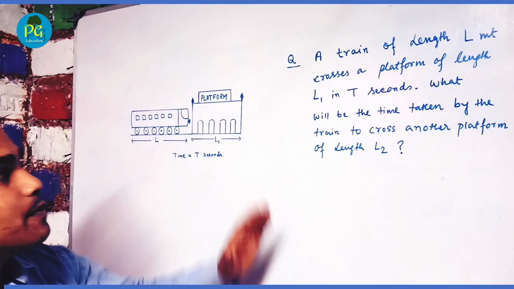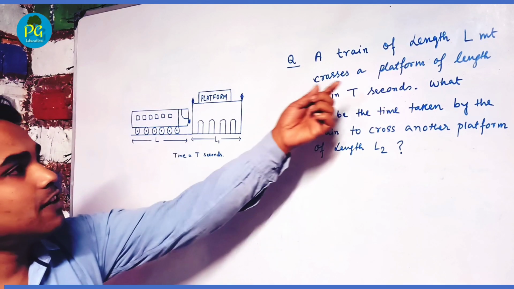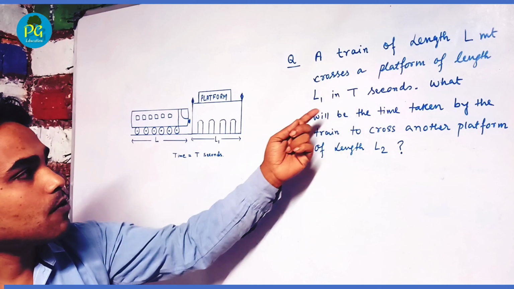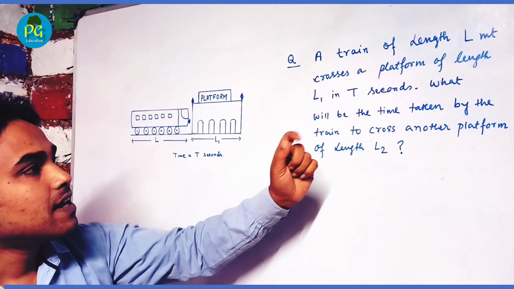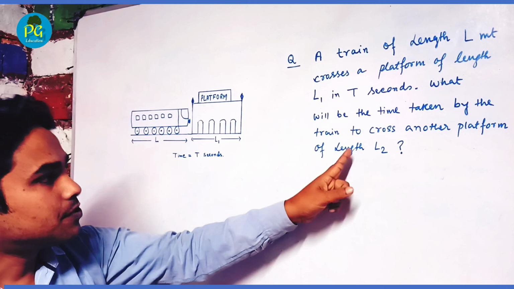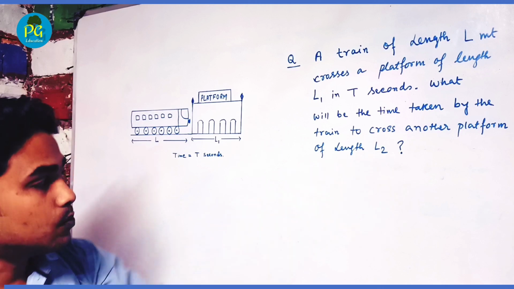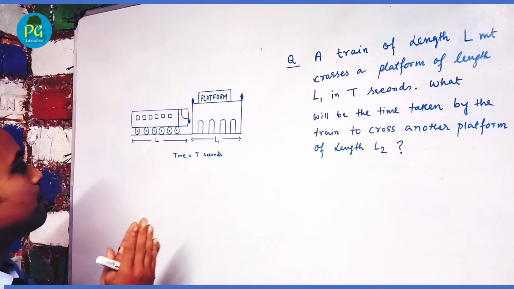Let us discuss another question on train. A train of length L meter crosses the platform of length L1 in 3 seconds. Then, what will be the time taken by the train to cross another platform of length L2? Let us first understand the question properly.